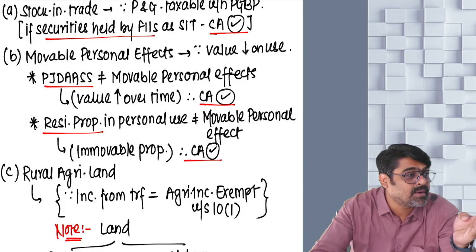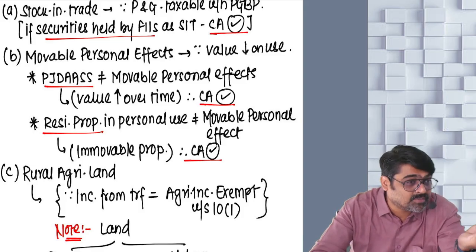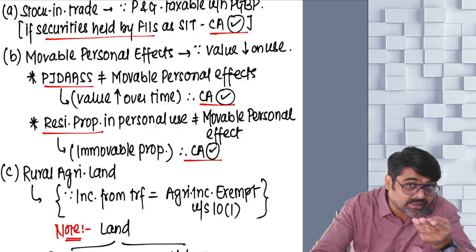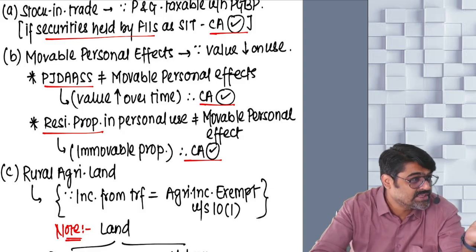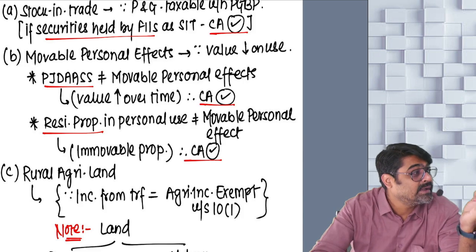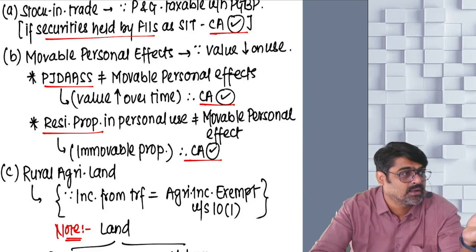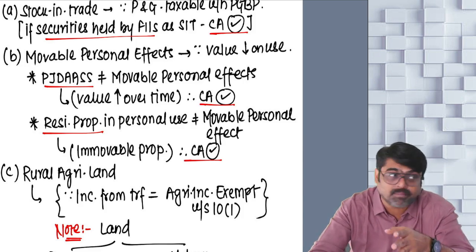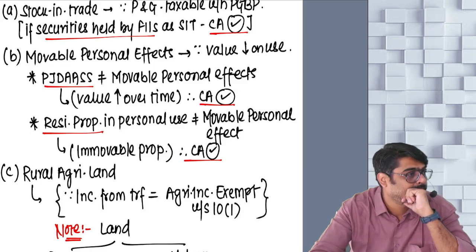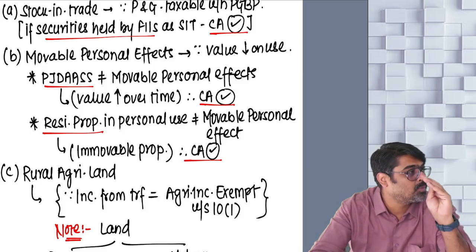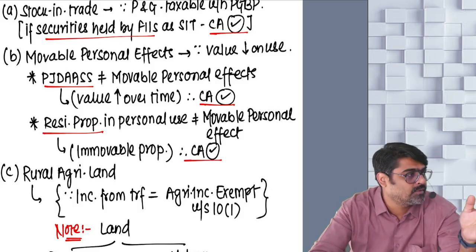The paintings made by Picasso, the Mona Lisa painting made by Leonardo da Vinci. Yes or no? Those paintings are so valuable that the more older they are becoming, the more valuable they are becoming. People are ready to pay like crazy for these items.